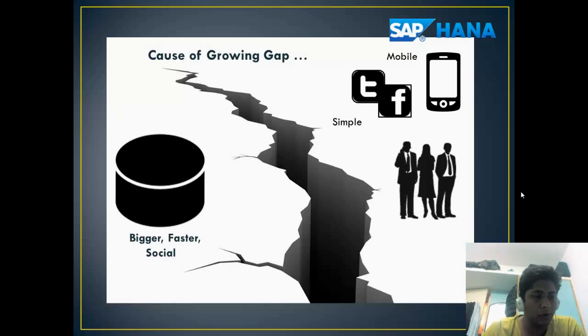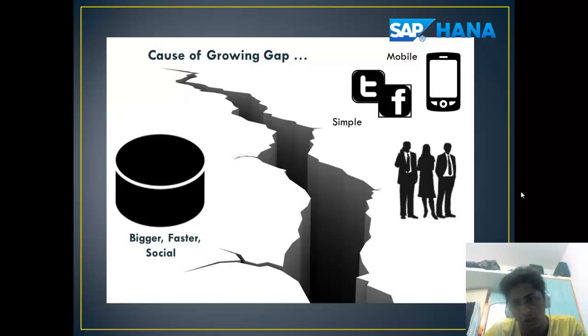Why is there such a growing gap between data and its users? Devices are becoming more and more portable and smaller, and the data seems to be in huge abundance. A fact says that each minute 100 hours of video get uploaded on YouTube. Wow, that's amazing. This will make it easier to know what I'm talking about here. Let's see how in-memory computing gives a solution to this.